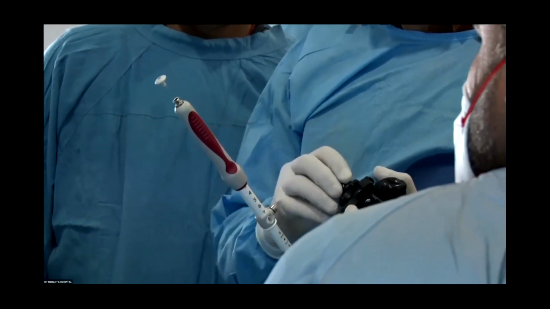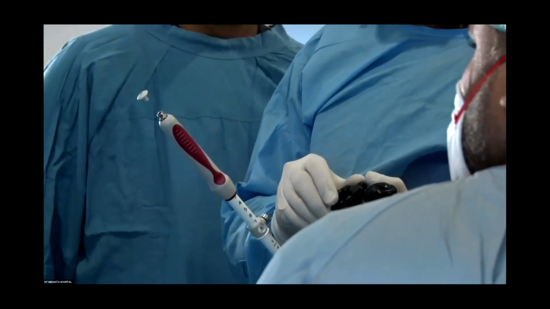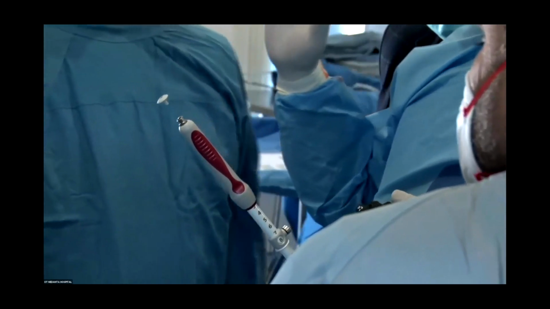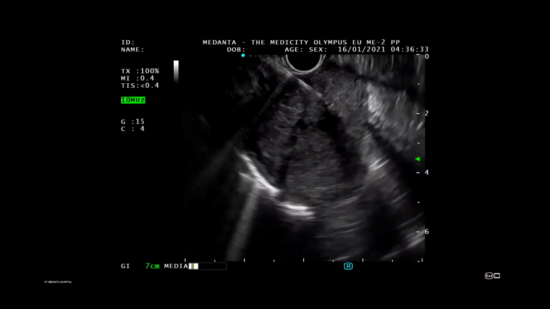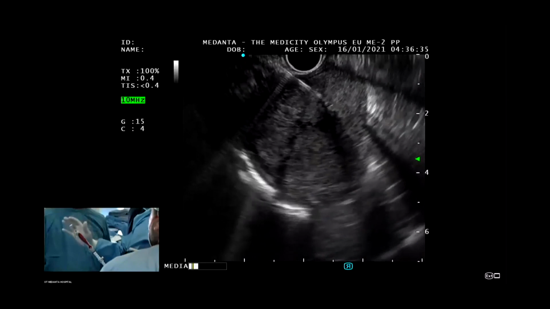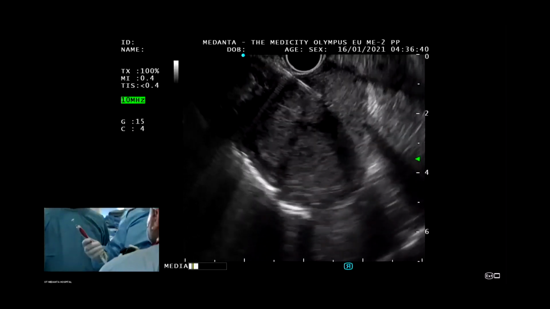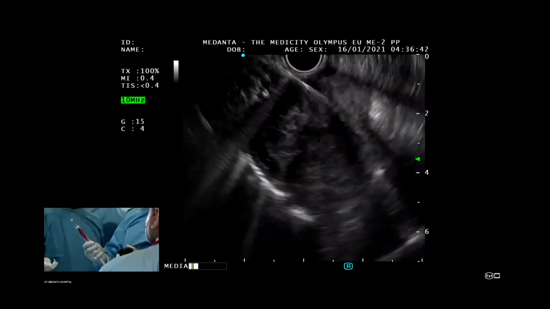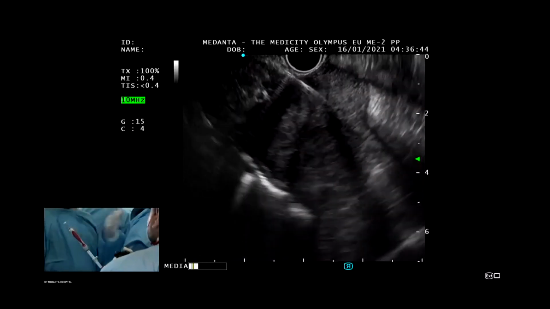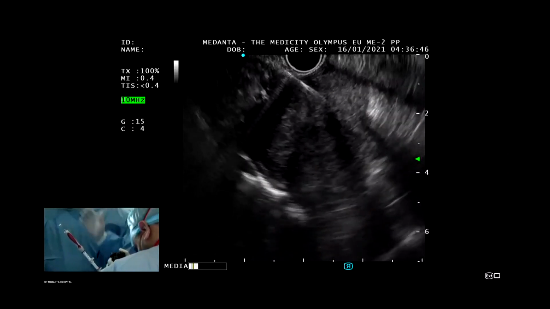So you have fired already. We need to see the target. Yeah, the jab is important because the stomach wall is going to push with the needle. That's number 1. And second, your plan is to cut the tissue. And as the stomach wall moves with the lesion, you may not get the tissue. If I don't jab, there is a high possibility that the needle will move with the lesion. If you jab, then you are cutting the tissue.